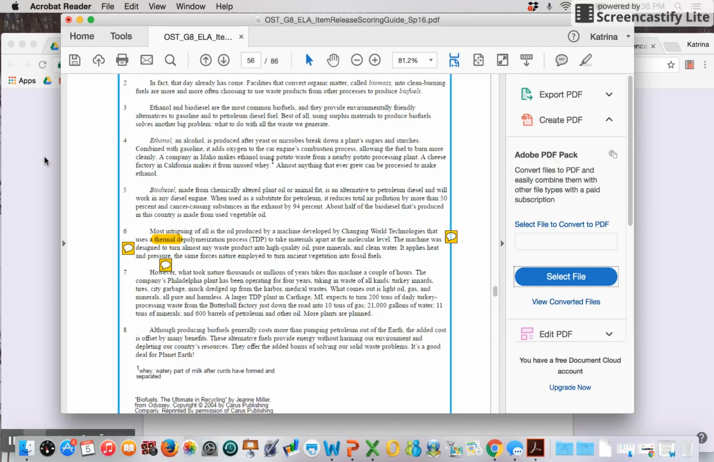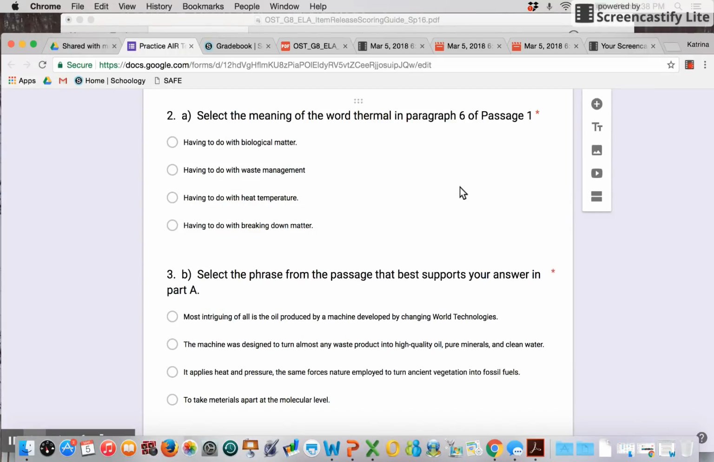Okay, so let's go back to our questions here. Before we determine the meaning of the word, let's look at part B. You're going to have to select the phrase from the passage that best supports your answer in part A. Let's go back to the passage.